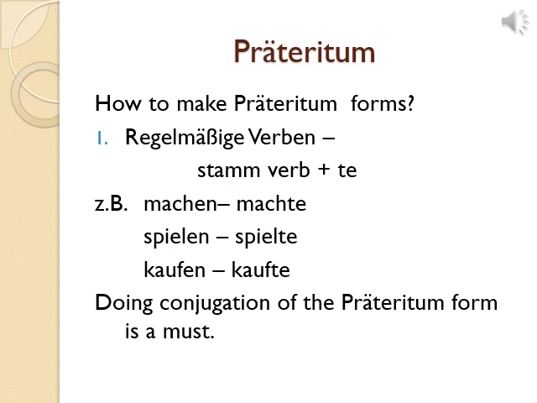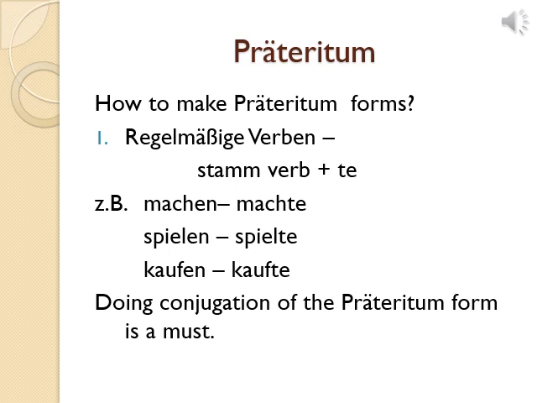And whenever you make the Präteritum form of a regelmäßiges Verb, you use Stammverb plus te. Stammverb means, for example, machen is the verb, its Stammverb is mach. When we remove en, it becomes the Stammverb.